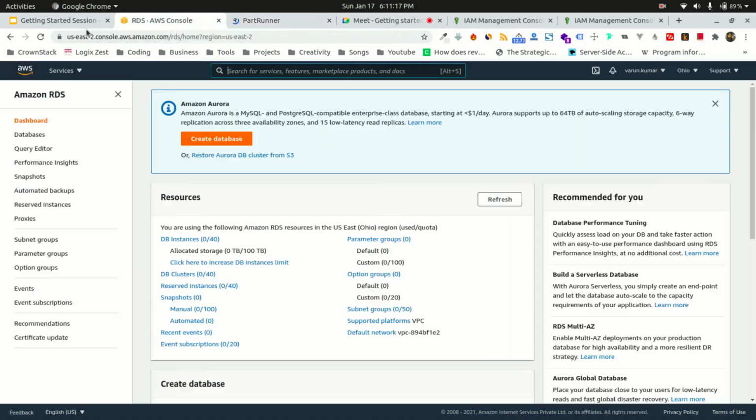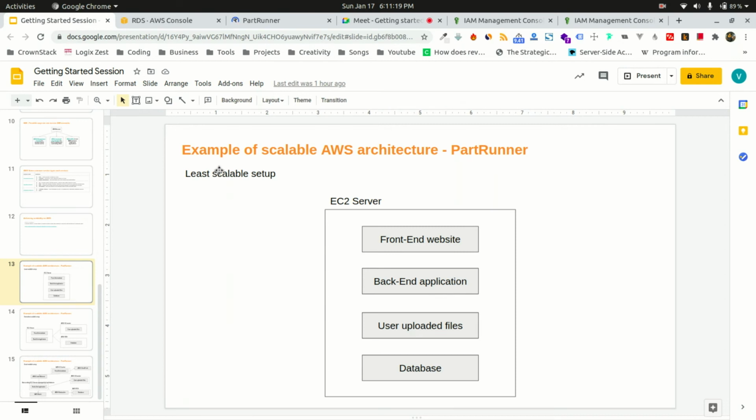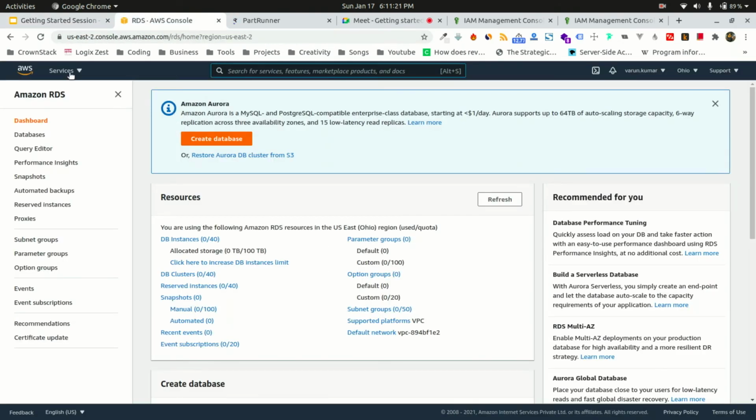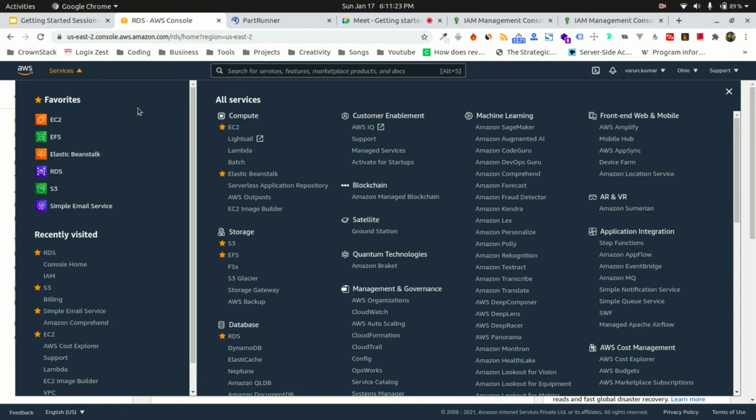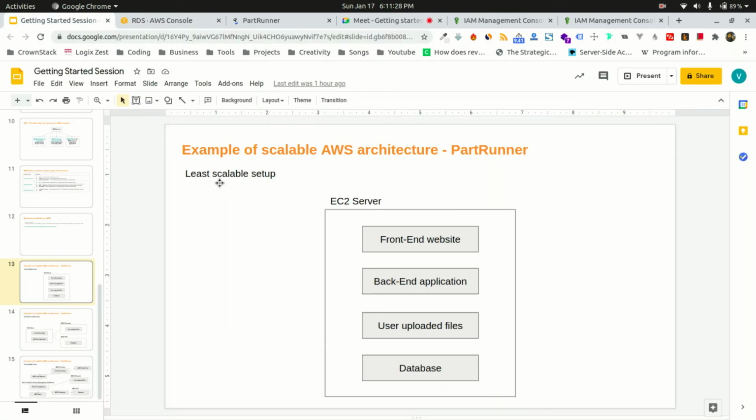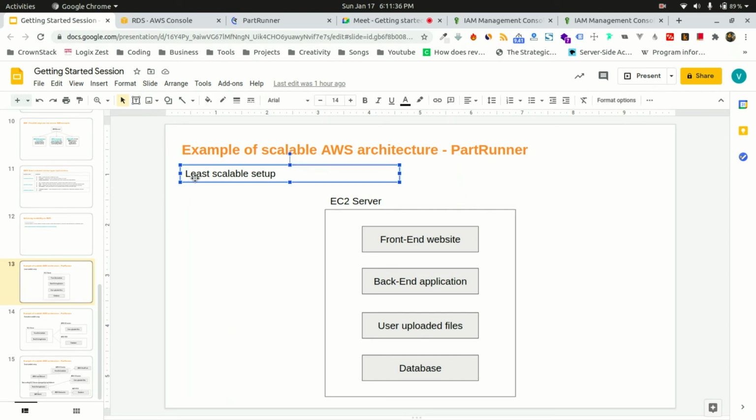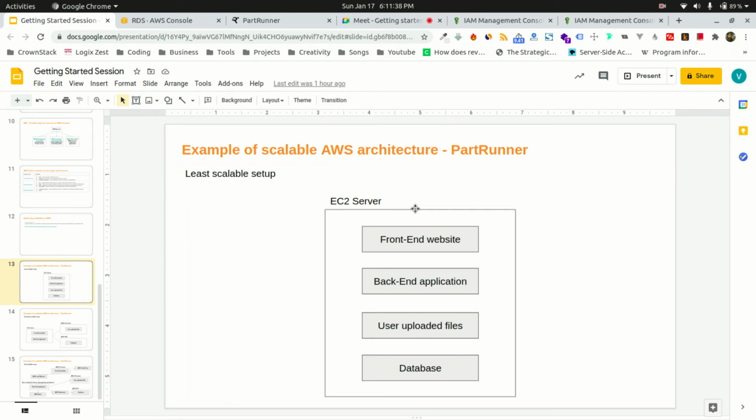Okay, so now when we were on that date that we need to deploy this on AWS, we had to decide how to deploy it. There are a lot of models to deploy our application on AWS. This is the least scalable setup. What is that setup? You create an EC2 server.